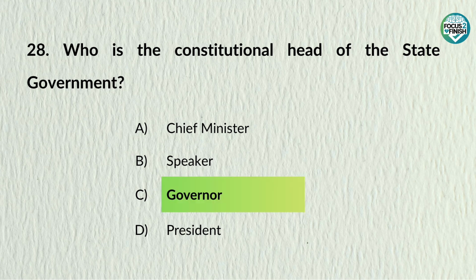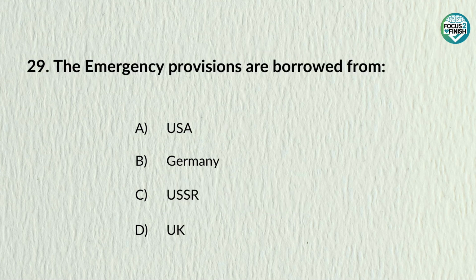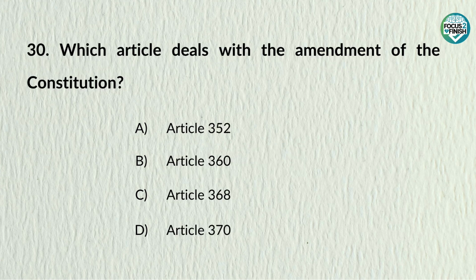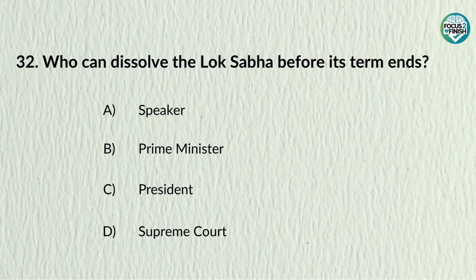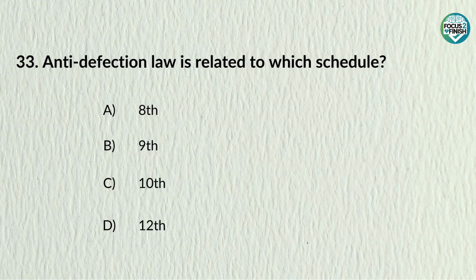Answer: Governor. The emergency provisions are borrowed from. Answer: Germany. Which article deals with the amendment of the Constitution? Answer: Article 368. The right to education is granted under. Answer: Article 21A. Who can dissolve the Lok Sabha before its term ends? Answer: President. Anti-defection law is related to which schedule?